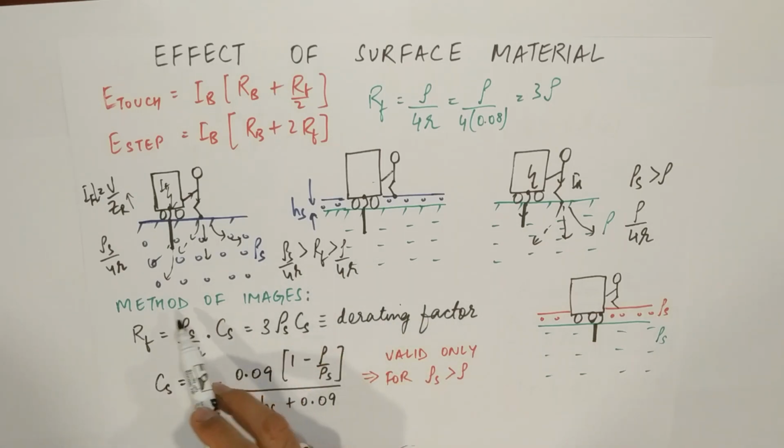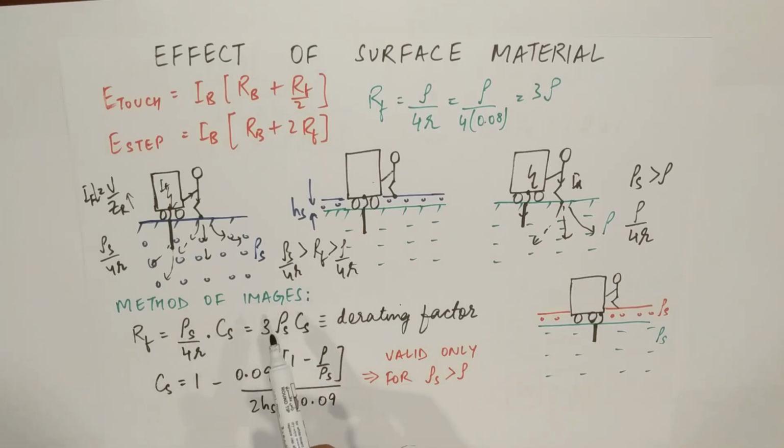This formula is derived using the method of images. In this we solve Poisson's equation with some boundary conditions, but we'll not go deep into it. We'll be discussing that in the real potential lecture. We'll just see what the direct formula mentioned in IEEE 80 is, and the formula for foot resistance becomes rho s by 4r times Cs.